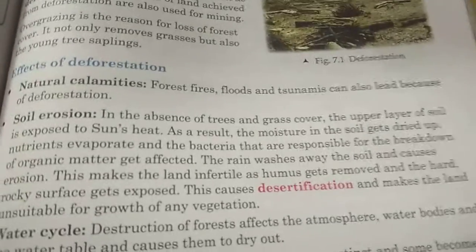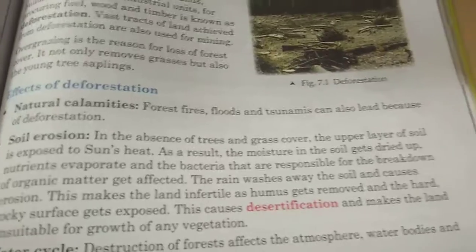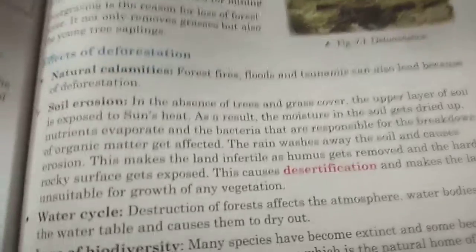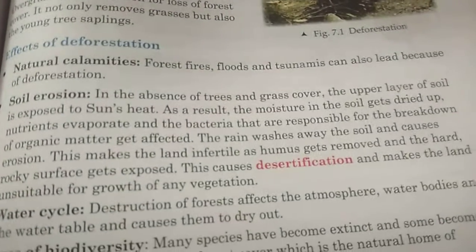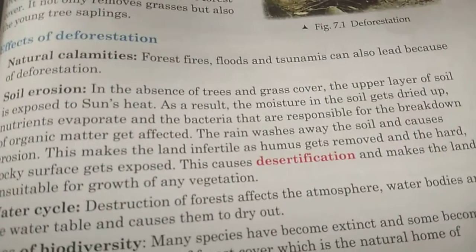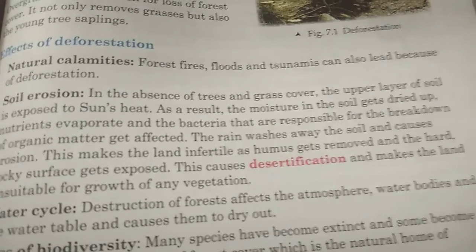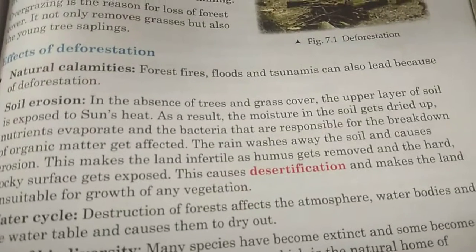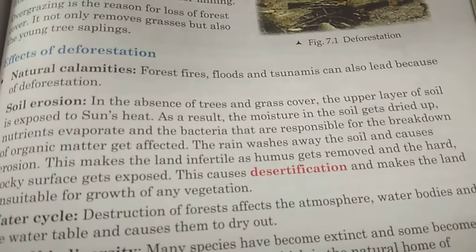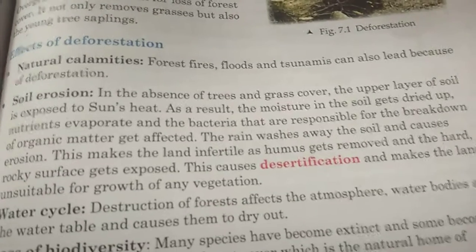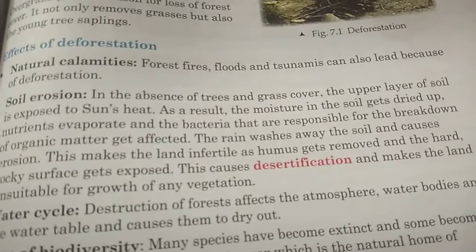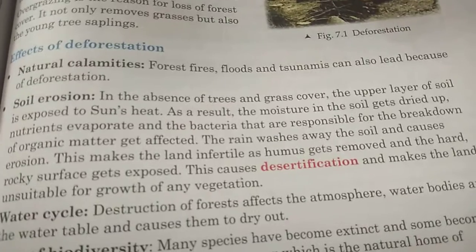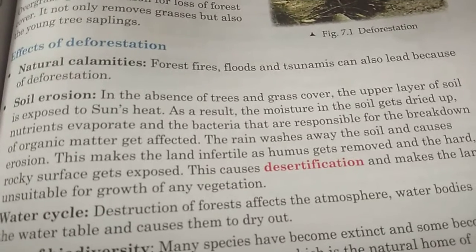Effects means now nature has provided the earth with lots and lots of trees and animals. So we humans, we go and cut all the trees for our own selfish reasons, like we wanted to construct house, factories, so many things. So we cut. Because of that, the animals that live in that place, there are so many animals, right, inside the forest. So when you cut the forest, what will happen? They will also die. They will try to come to our places, and we will kill them, and they cannot reproduce. They will not increase in number. They will also die. That is the second part.